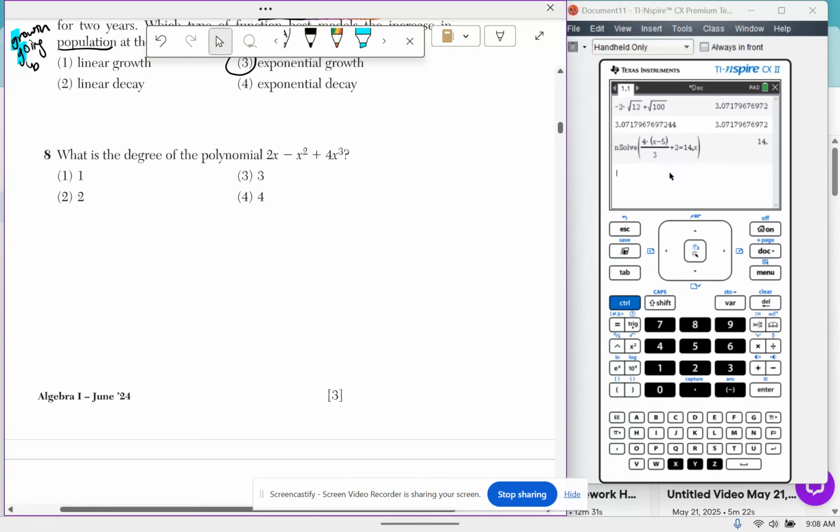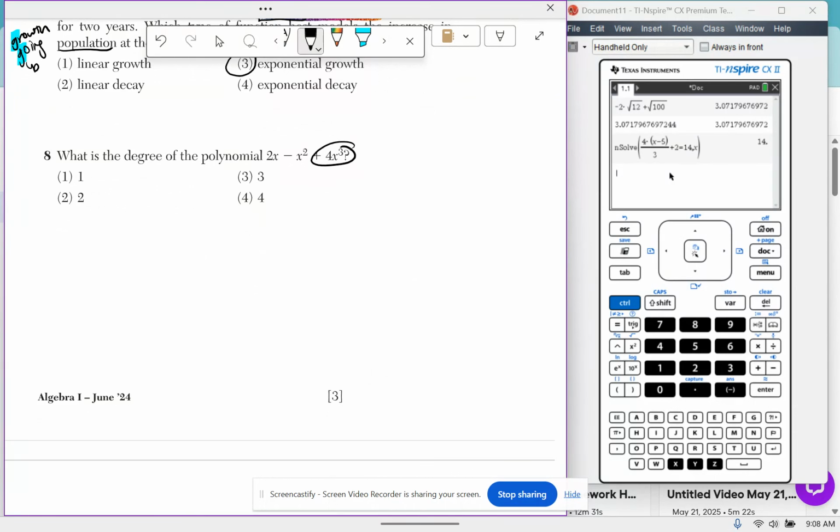Question 8. What is the degree of the polynomial 2x minus x squared plus 4x cubed? You are looking for the highest exponent present. The highest exponent present is x to the third. Therefore, the degree is equal to 3. Answer choice 3.